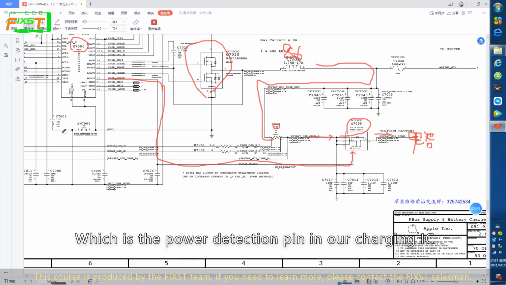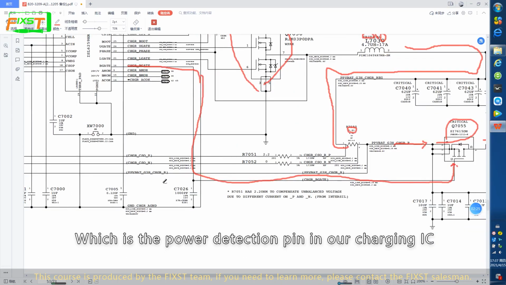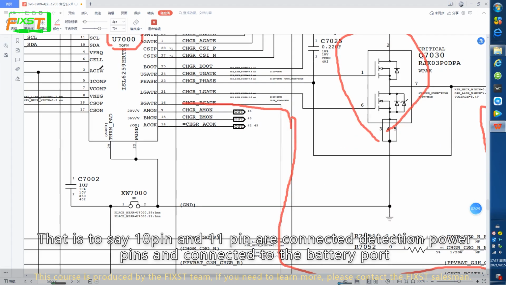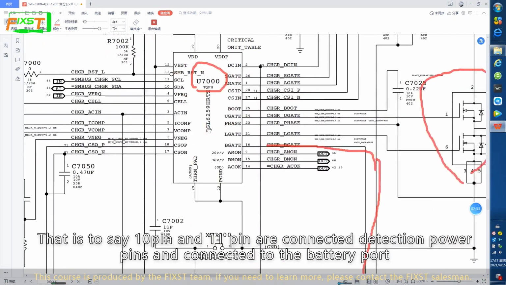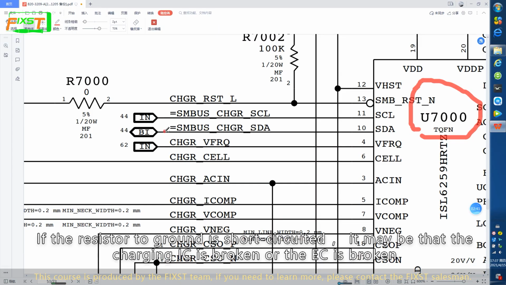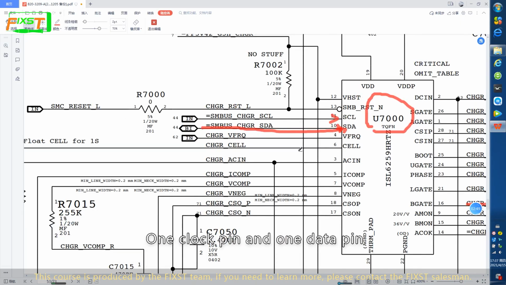This is a power detection pin in our charging IC, at the SMBUS, the charge SDA pin of the charging IC. That is to say, pin 10 and pin 11 are connected detection power pins and connected to the battery port. If the resistor to the ground is short-circuited, it may be that the charging IC is broken or the AC is broken.